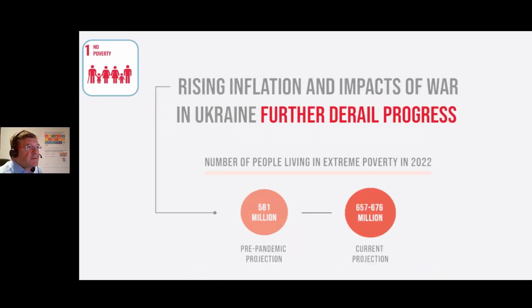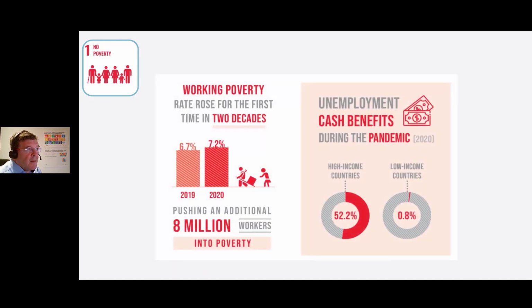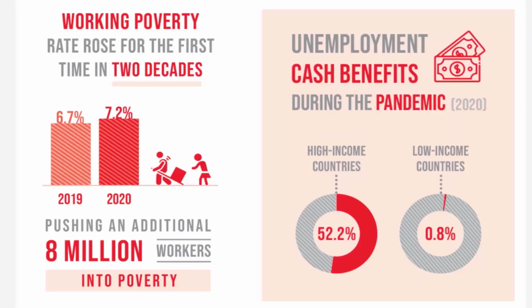Rising inflation and the impacts of war in the Ukraine have further derailed the process. We're now looking at a current projection of 676 million people living in extreme poverty in 2022. This is up from 581 million prior to the pandemic. Working poverty rate has risen for the first time in 2 decades from 6.7 to 7.2 million. This is pushing an additional 8 million workers into poverty, so the working poverty rate is people who are working